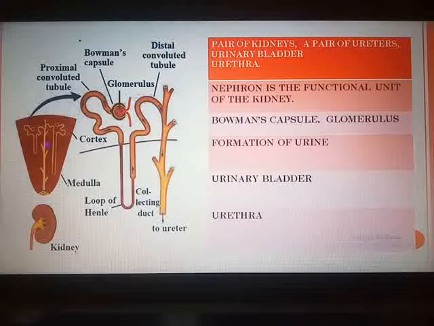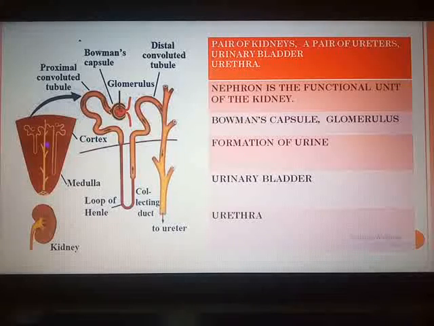Now the urea which is produced in the liver comes into the blood. When this urea containing blood comes into this glomerulus, what happens? It gets filtered through its capillaries and urea and other similar substances are separated from it. You can see the first step of separation of the unwanted substances. So when this urea containing blood comes into this glomerulus, due to its network of capillaries, it gets filtered and urea and similar substances are separated from it.